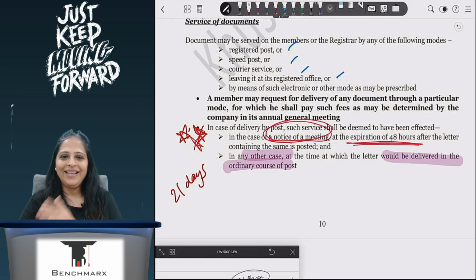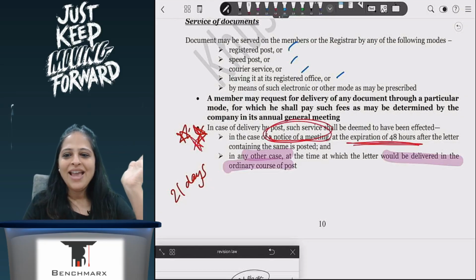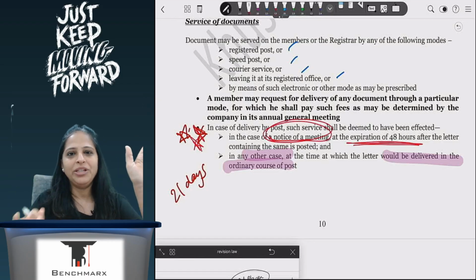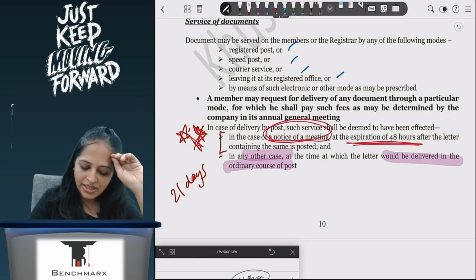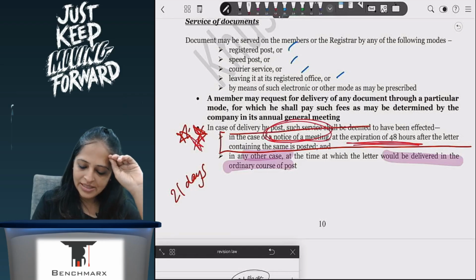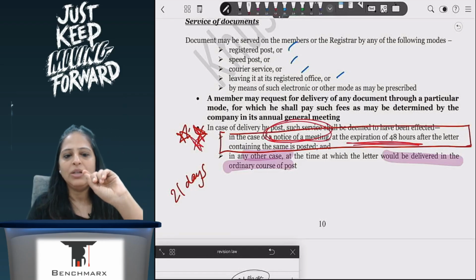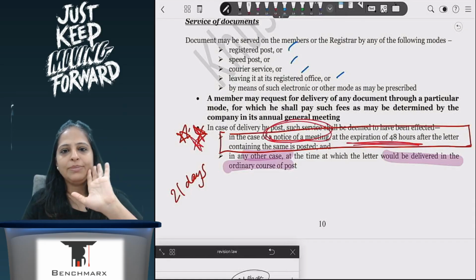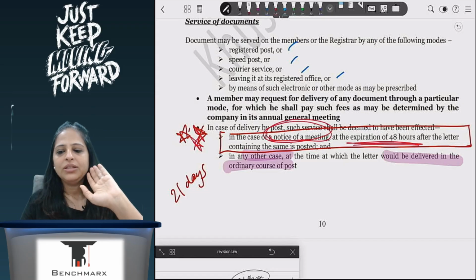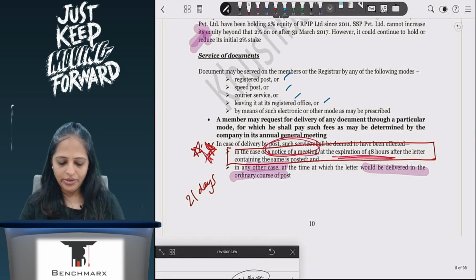Correct? In that calculation, again, I will go to the General Clauses Act and see: first exclude, last include. That also has to be done. Understood? So this point is extremely important. Even if Mummy wakes you up at night and asks, you should be able to tell her: notice of the meeting is deemed to be served on expiry of 48 hours. Okay, so this is very, very important.